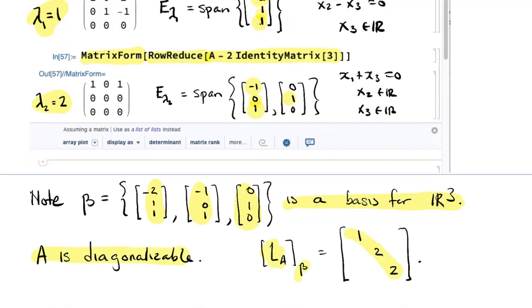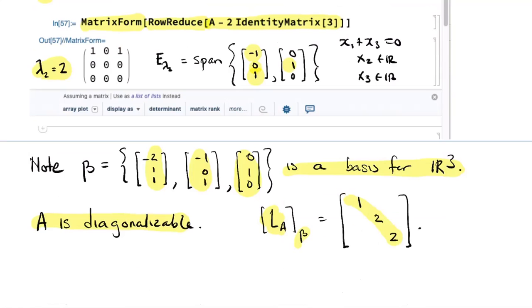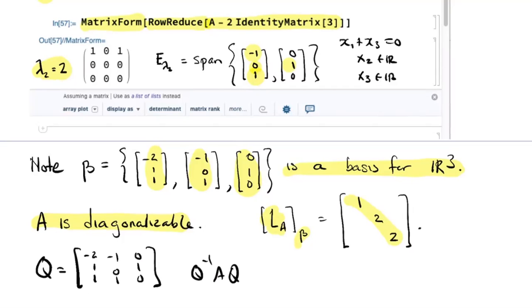Cool. If you want to conjugate to get that matrix, what would be the change of basis matrix? You just take Q to be, you put the eigenvectors in the columns. Okay, and then you can check that Q inverse times A times Q is equal to the matrix that's written above there, that diagonal matrix. Nice.